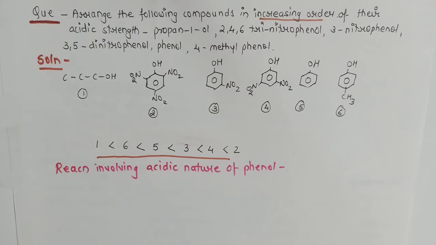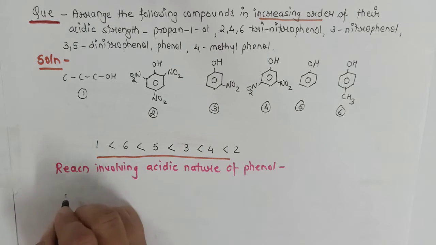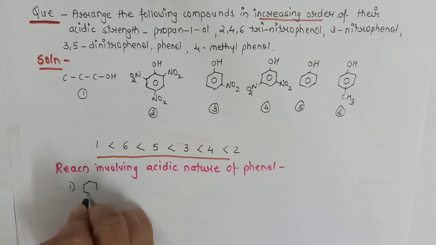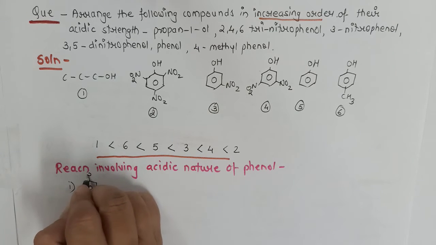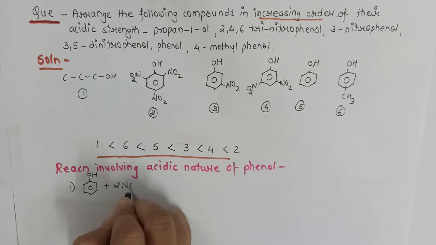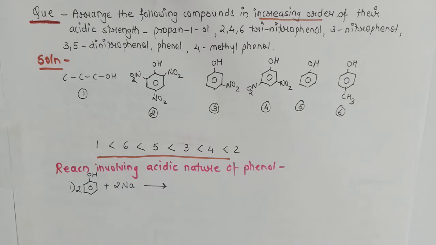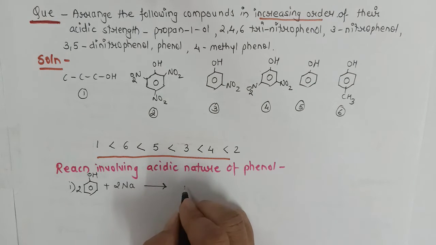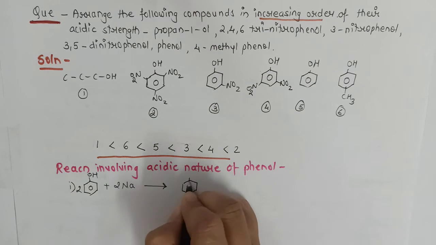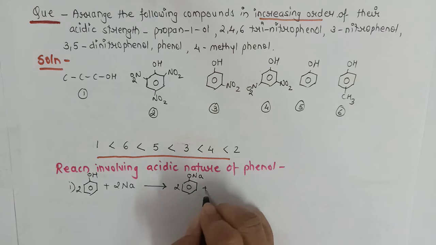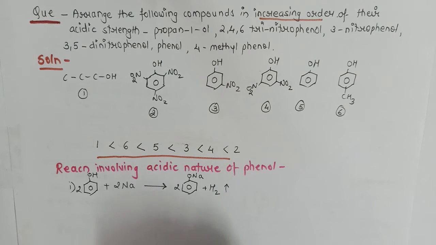Now, when we have seen and proven that phenols are acidic in nature, we have to show it with respect to reactions also. So, let us discuss reactions involving the acidic nature of phenol. Whenever we have to prove that a given compound is acidic in nature, we will carry out its reaction with certain active metals, bases, and will carry out its esterification also. So, phenol, when it is treated with an active metal like sodium, we get sodium phenoxide and hydrogen gas is released.